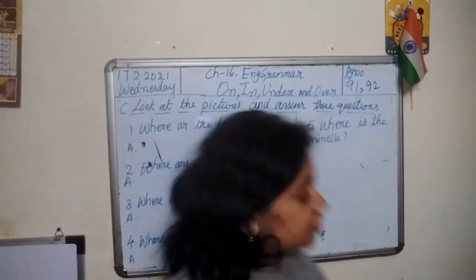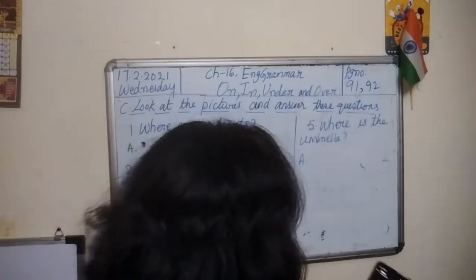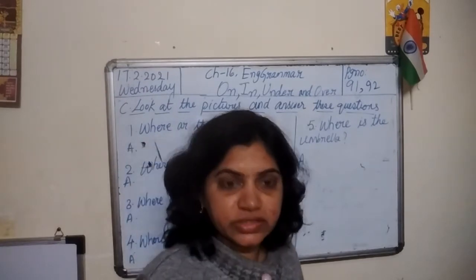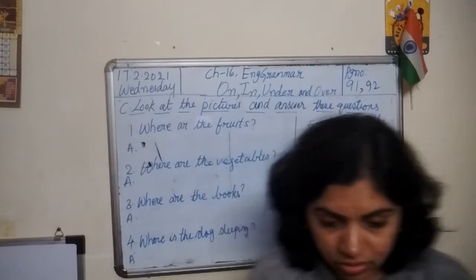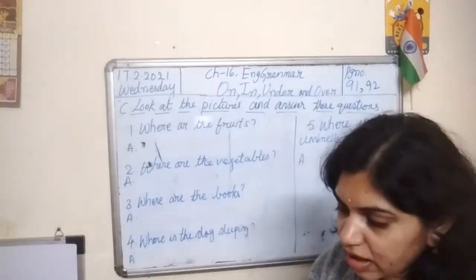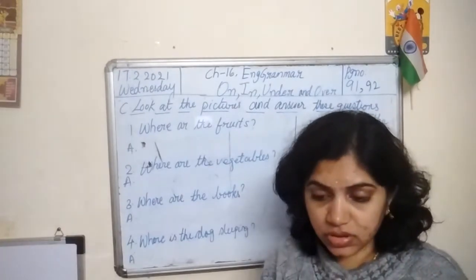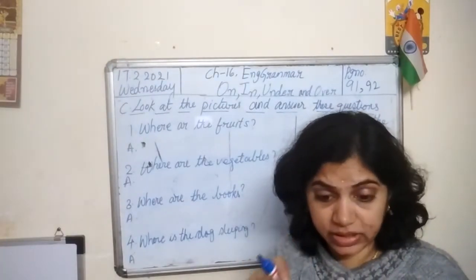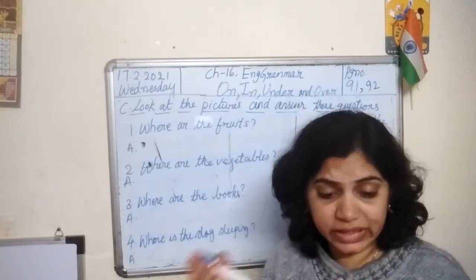Look at this exercise, children. Exercise C, which is on page number 92. Look at the picture and answer the questions. Look at the picture. What is the first picture, children? Where are the fruits? The fruits are on the table. So just write on the table.